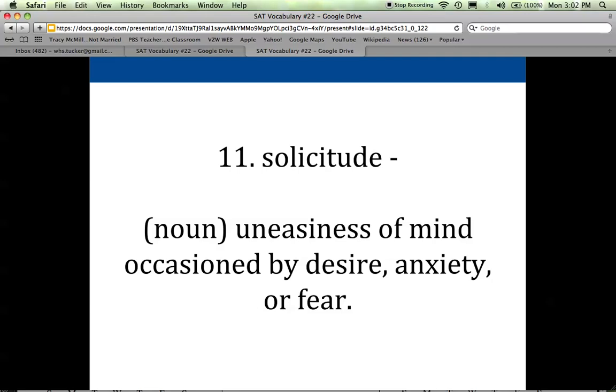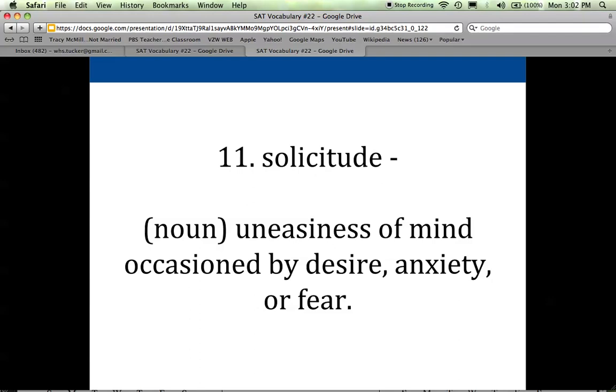And so it's one of those words that I remember when I first learned it, I had to really try to remember what the definition meant because it didn't sound like a negative word. But solicitude actually means an uneasiness of mind that is caused by some desire or some anxiety or some fear. And so thinking about the state of being worried,